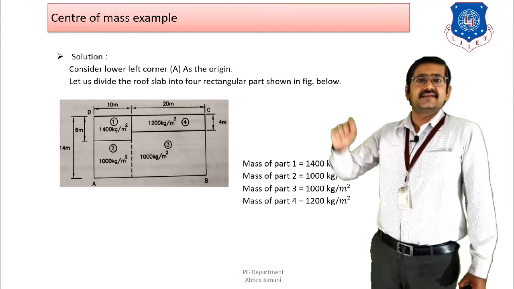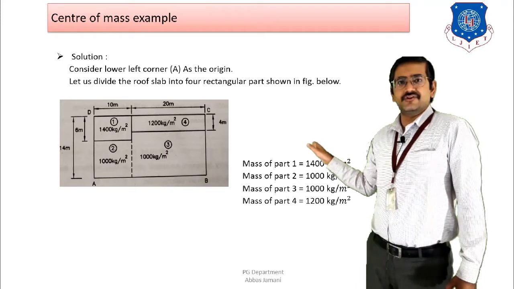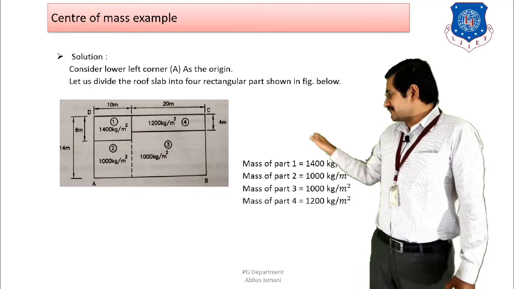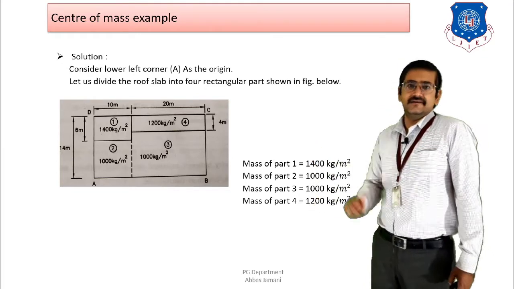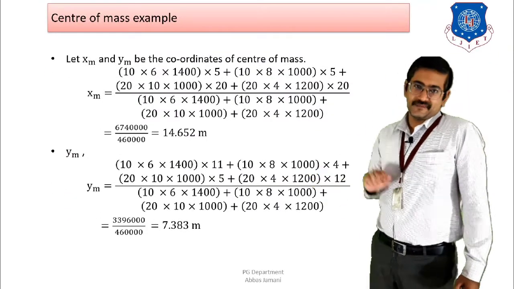So if I consider the y coordinate from the point of origin, then the y coordinate of the CG of the first part is going to be 3 in the y direction, because it is going to be 6 by 2, right? So it is 3, and plus the other distance from the point of origin is going to be 8. So 3 plus 8 is going to be 11, right? So as you can see, I have written the value of 11.